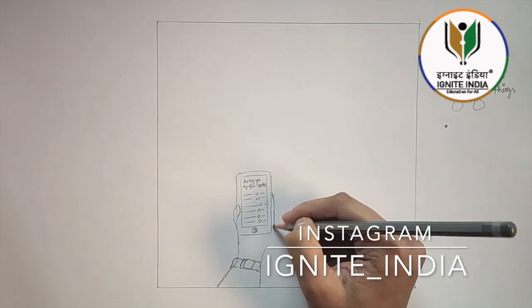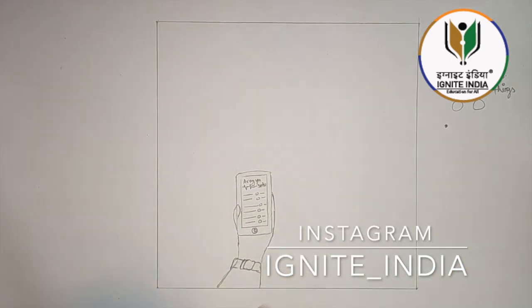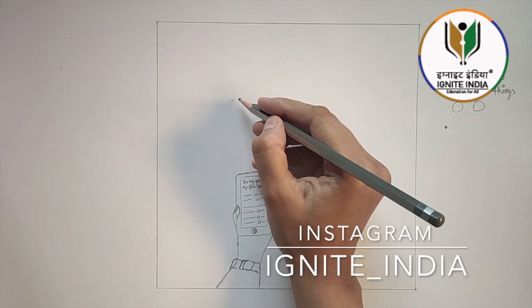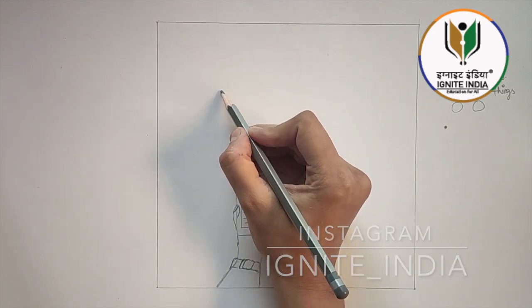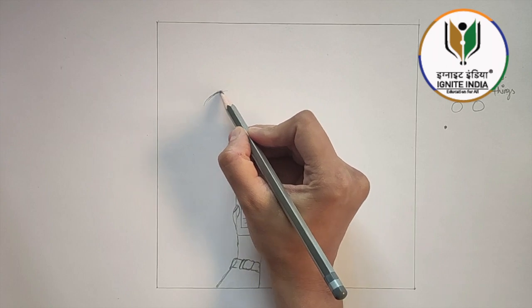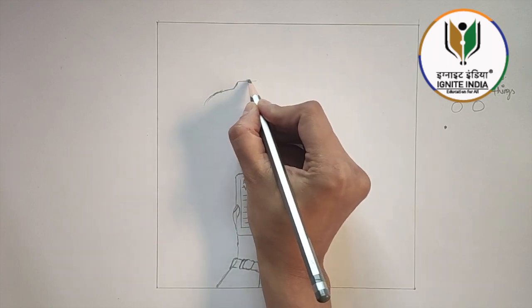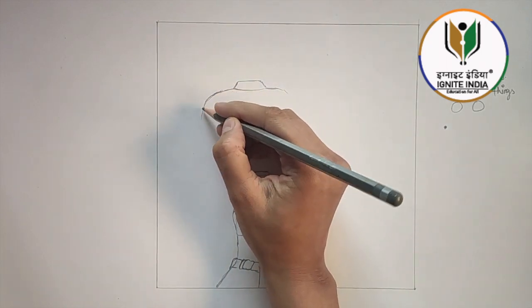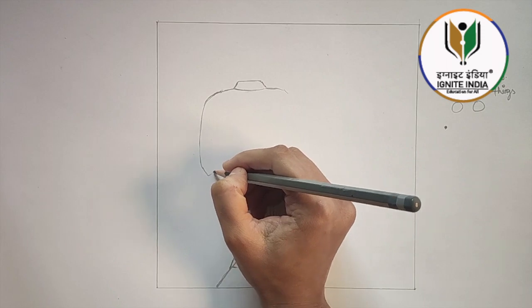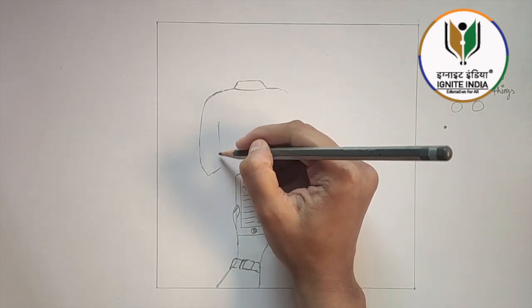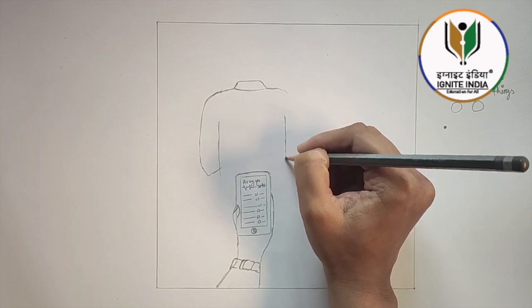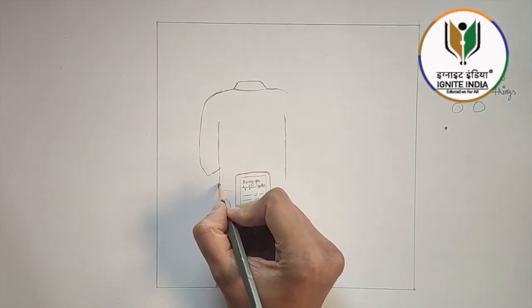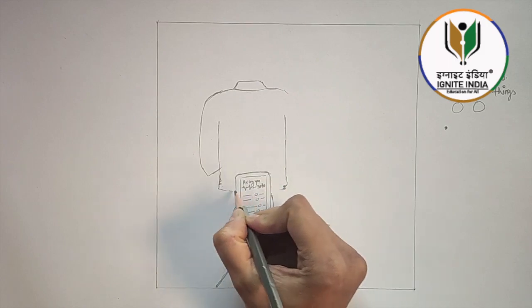People used to see, every time they went somewhere, like if they were going to a market, how many people are infected in that area. So this is an important thing. And I'm gonna draw the shirt of a person who is standing very far from me. You know, this is a trick. If you're not sure how to draw a human, like how to draw a face and all, you can draw his back. I learned this trick when I was giving my examinations, and it was so interesting.